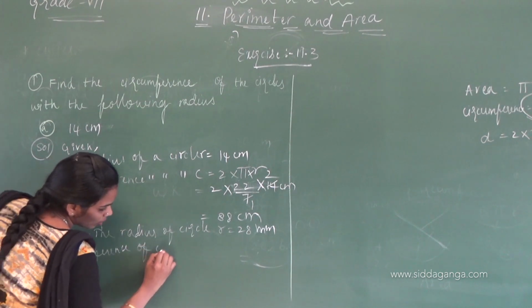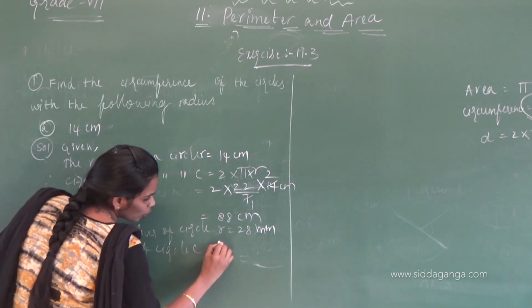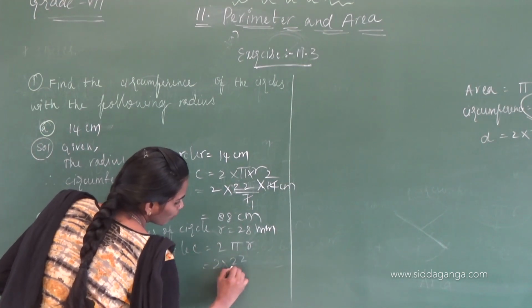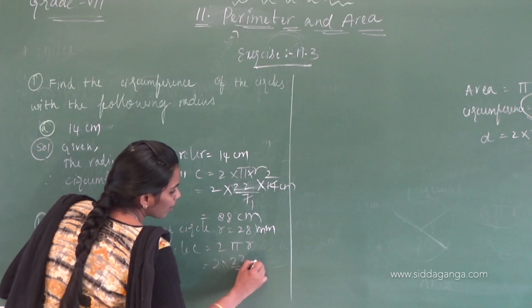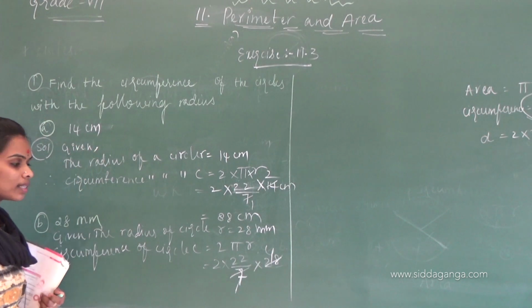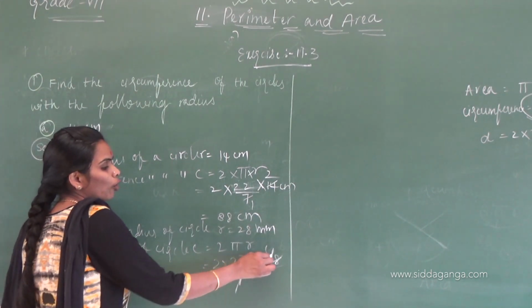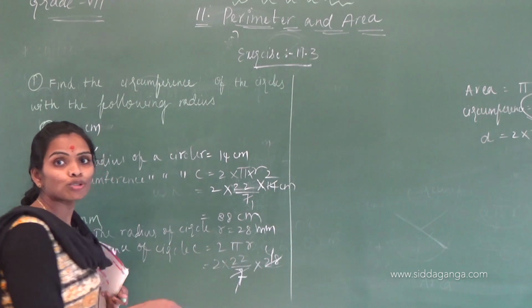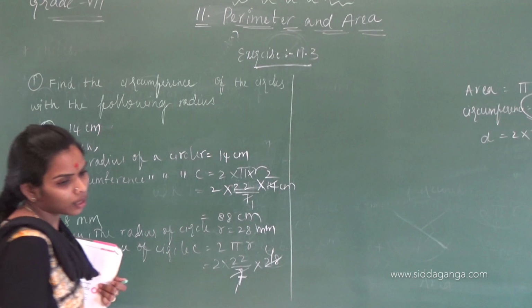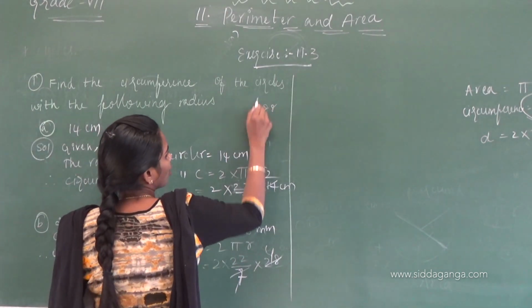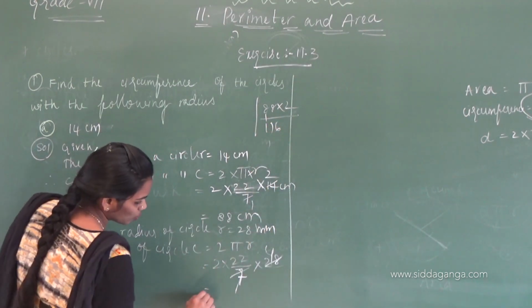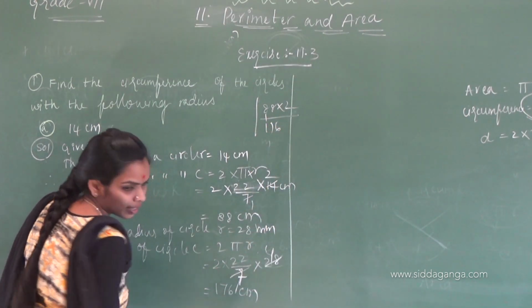Circumference of a circle equals 2 pi r. 2 into 22 by 7 into 28. Ones are, fours are. 22 into 4, 88. 88 into 2, 176.